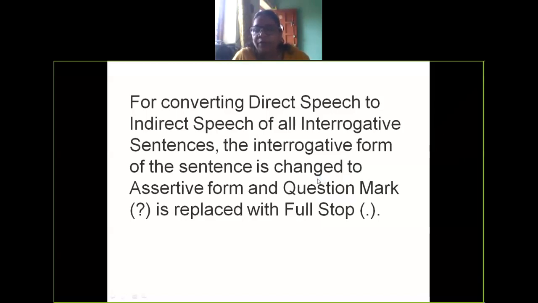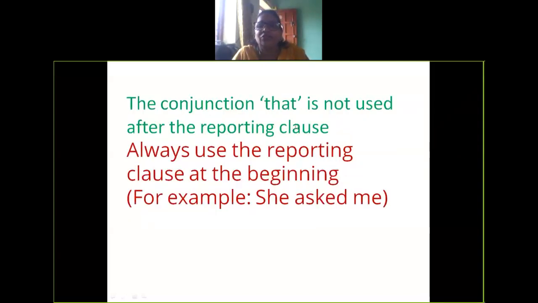The conjunction that is not used. This is the basic rule, that word is used, but in an interrogative sentence, that is not used because we are using if or whether. Then the reporting clause always starts in the beginning. It is placed in the beginning. You say, she asked me this, this, this, not this, this, this, and then she asked me. No. She asked me whatever the question is.